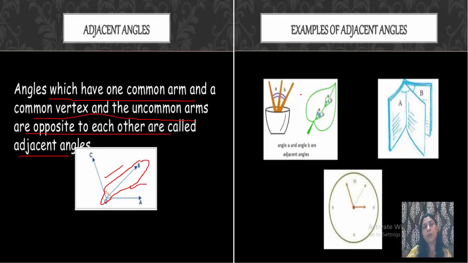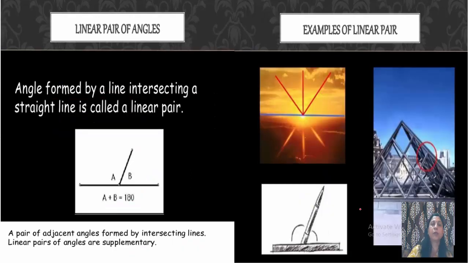You can see the examples. Adjacent angles in this leaf. This is the common arm, and if we draw the second hand in this, this one and this one are the adjacent angles.